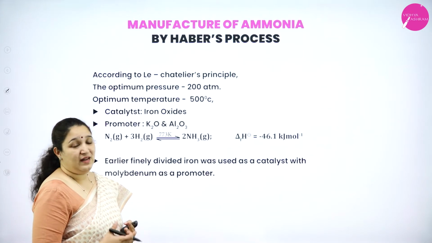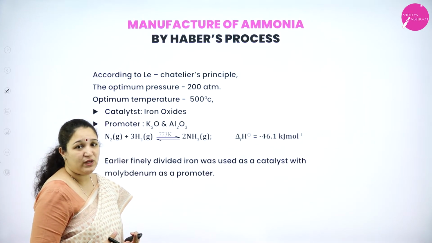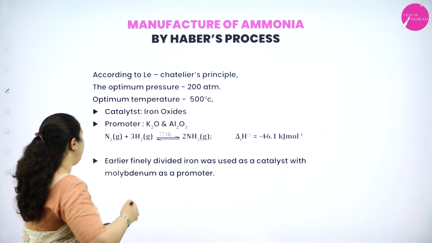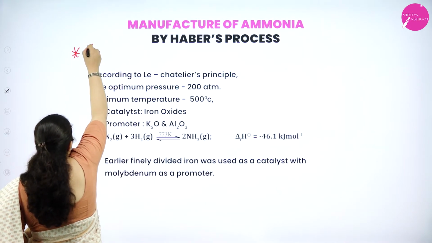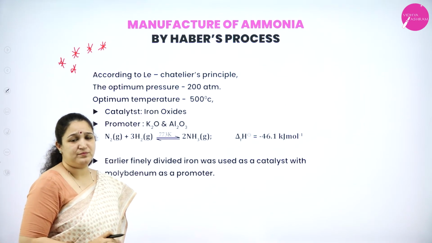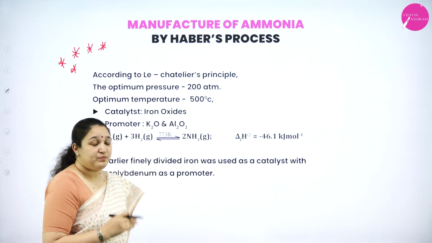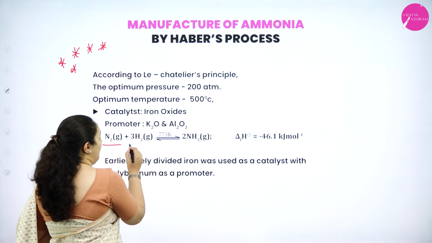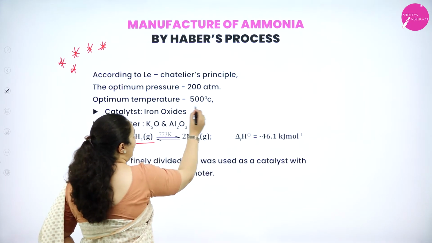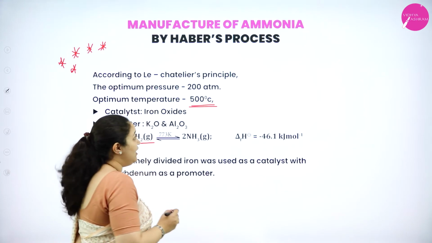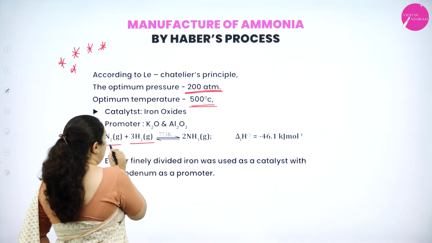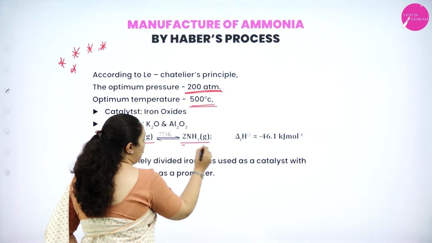On large scale, that is, the manufacture of ammonia is done by the process called Haber's process. A very important question for your exam. It is very important. So how is ammonia prepared? We take nitrogen gas, mix it with hydrogen gas at 773 Kelvin, or I can write it as 500 degrees Celsius, at 200 atmospheric pressure. These two will react to form ammonia gas.